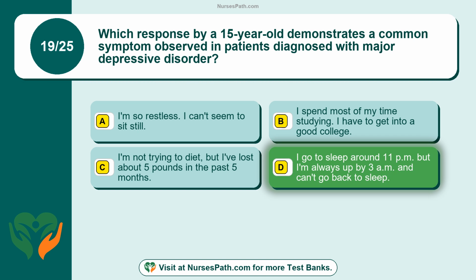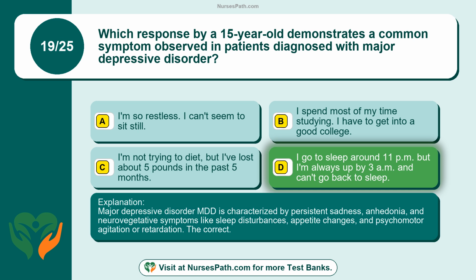The correct answer is option D. I go to sleep around 11 p.m., but I'm always up by 3 a.m. and can't go back to sleep. Major depressive disorder (MDD) is characterized by persistent sadness, anhedonia, and neurovegetative symptoms like sleep disturbances, appetite changes, and psychomotor agitation or retardation.